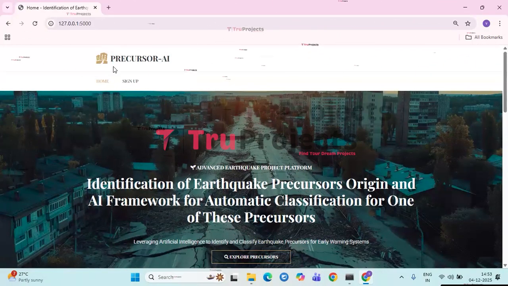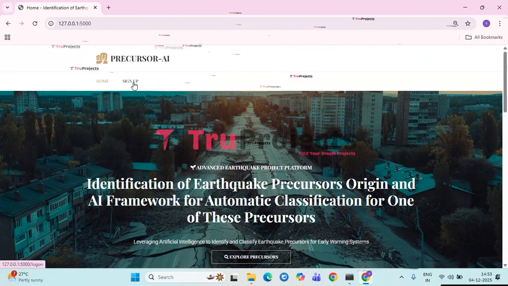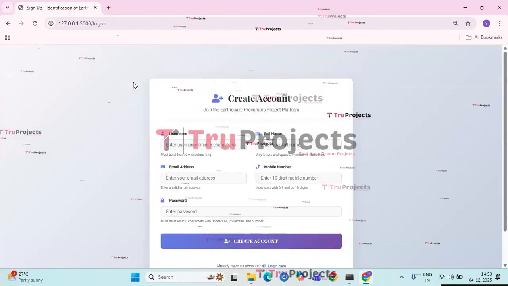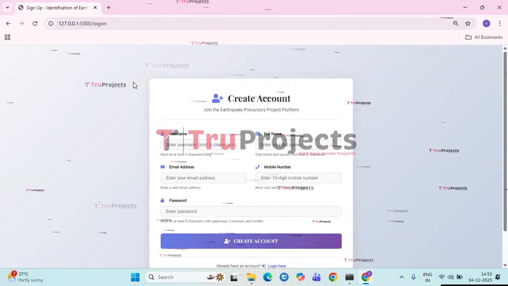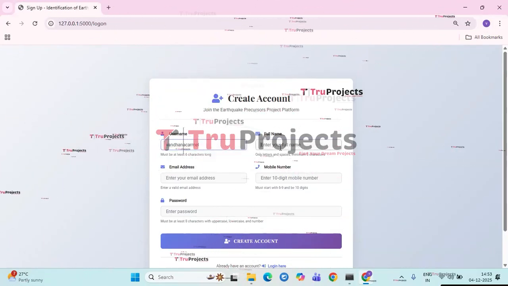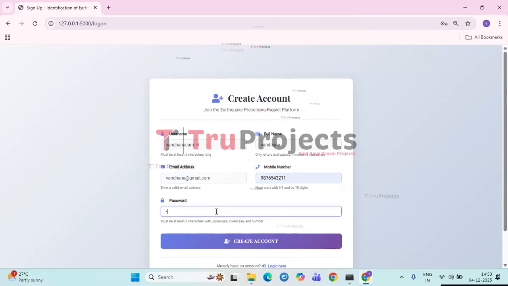On this page, we have a home button and a sign up button. Now, click on the sign up button so that the login HTML will be opened. Here, we need to give the details and create an account for user authentication, like username, full name, mail ID, mobile number, and a strong password.